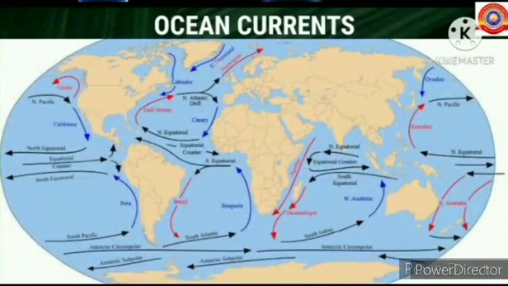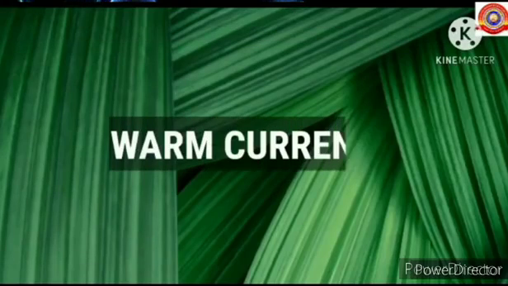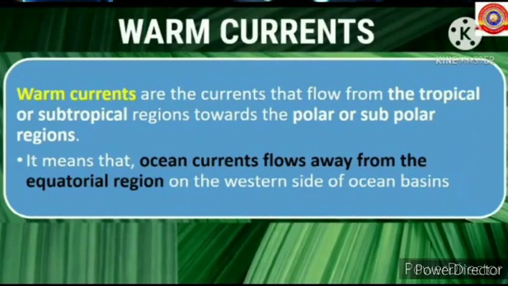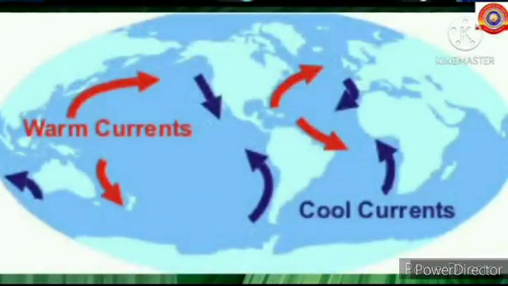Let's learn about warm currents in detail. Warm currents are the currents that flow from the tropical or subtropical regions towards the polar or subpolar regions. It means that ocean currents flow away from the equatorial region on the western side of the ocean basins.